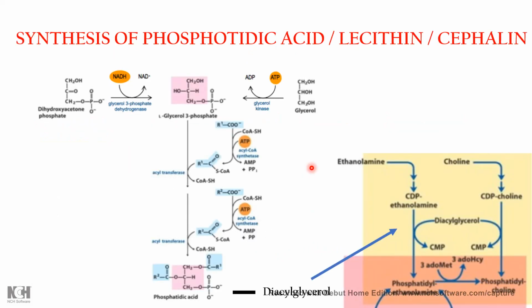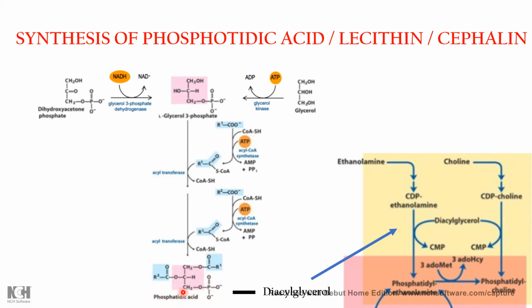So this is the process of how phosphatidic acid, lecithin and cephalin are synthesized. Mainly, as I told you, glycerol is converted into glycerol 3 phosphate with the help of glycerol kinase and ATP. ATP gives its phosphate to form glycerol 3 phosphate, the third position where the phosphate is attached. This glycerol 3 phosphate then combines with two fatty acyl groups, and they form phosphatidic acid, the simplest form of glycerophospholipid.